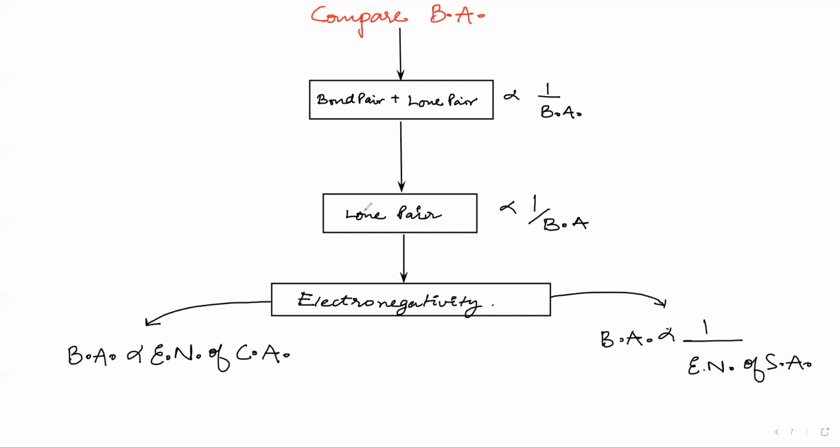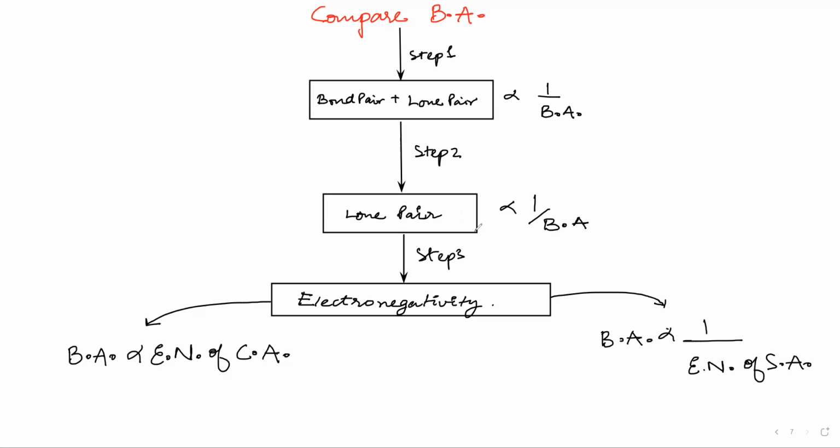Right now, slowly, slowly. Write each point. This is step one. This is step two. This is step three. Now, after step three, you will be done.